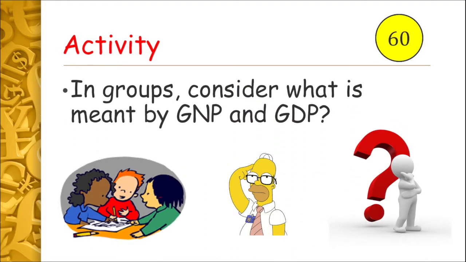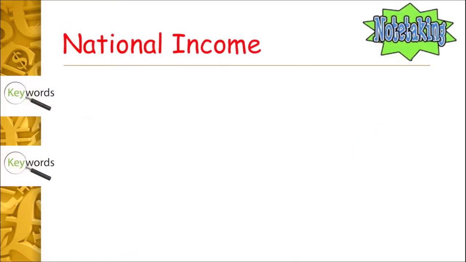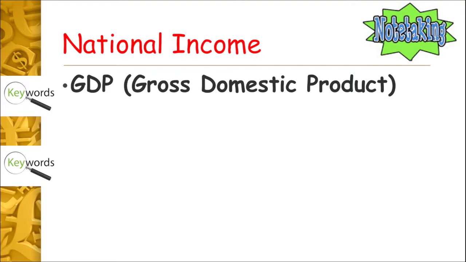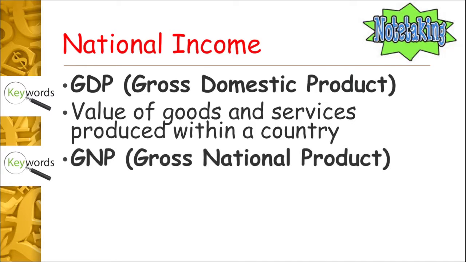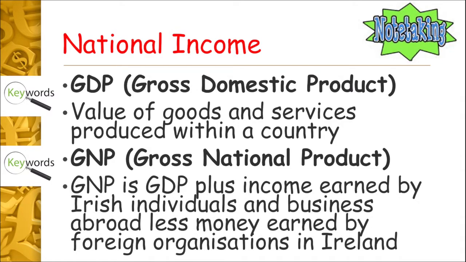So, what is the difference between GNP and GDP? Does anyone know? Now, GNP is now really referred to as GNI, just so you know. So, pause the video if you know and jot down any ideas of what you think it might be. Well, GDP stands for Gross Domestic Product, which is the value of goods and services produced within a country, okay? Whereas GNP or GNI, Gross National Product or Gross National Income as it's often known as, is the same as GDP plus any income earned by Irish individuals and businesses abroad, less money earned by foreign organisations in Ireland.